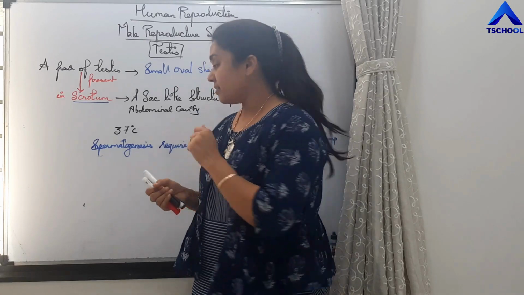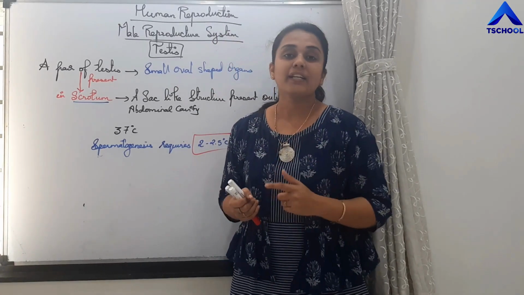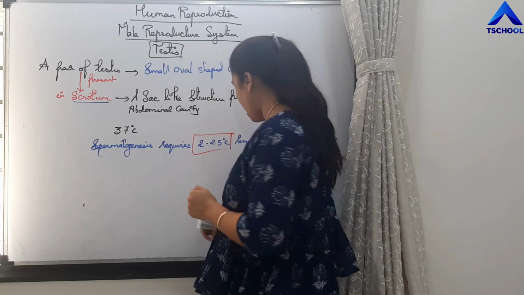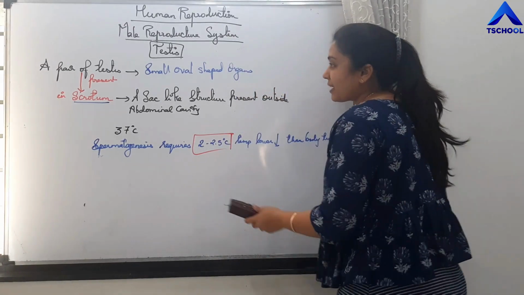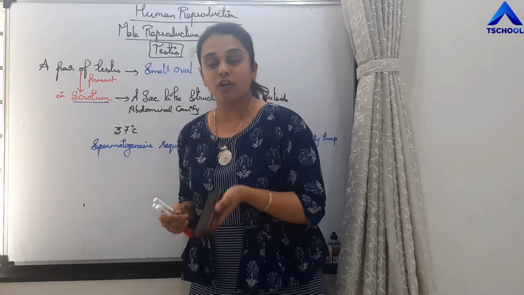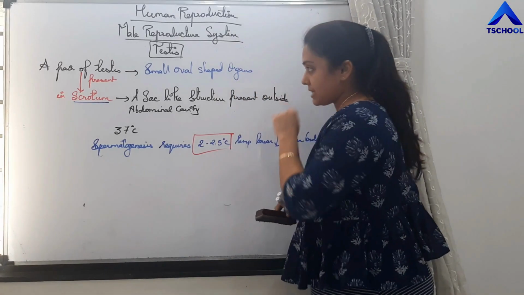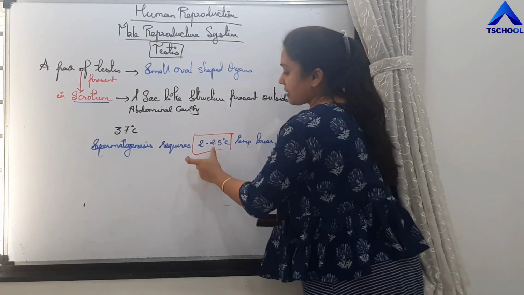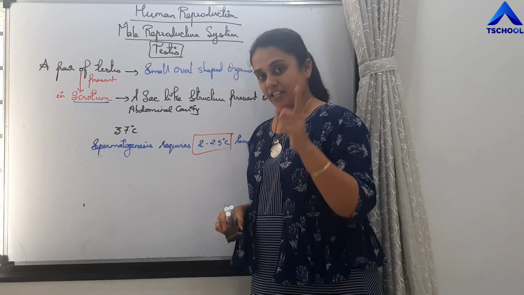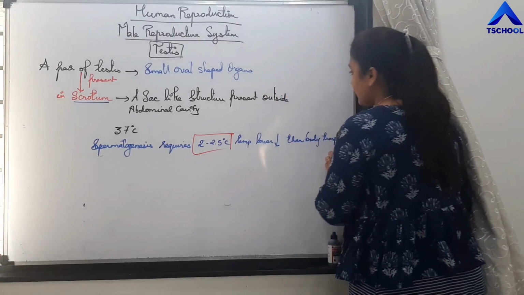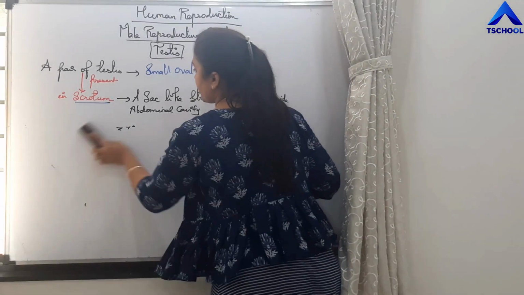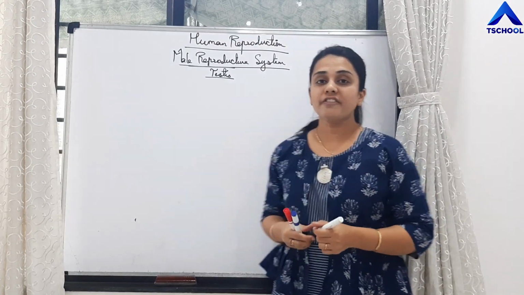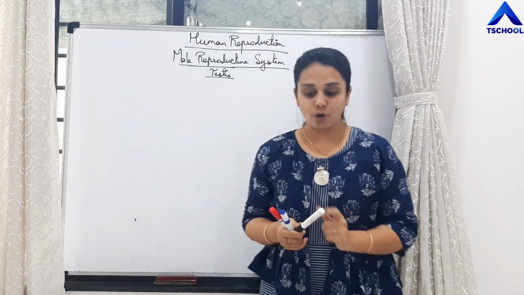Are you getting it? And that is why it is very important to descend down. We will quickly study the structure of scrotum and the structure of testis. So remember this. It requires 2 to 2.5 degrees Celsius temperature lower than the body temperature.